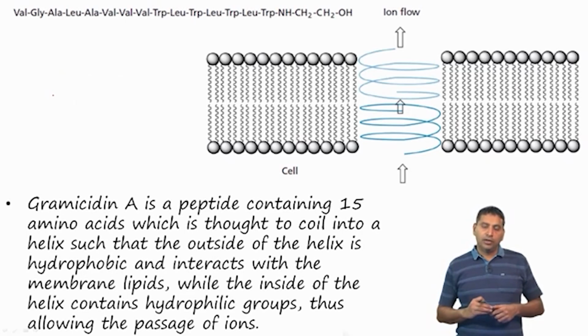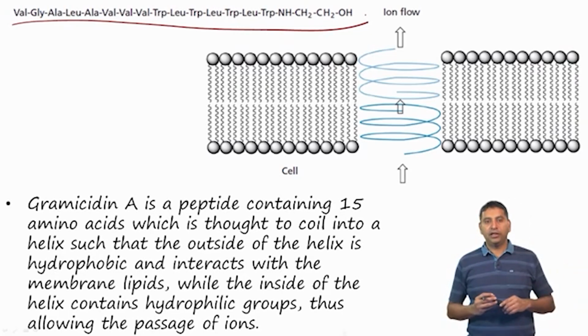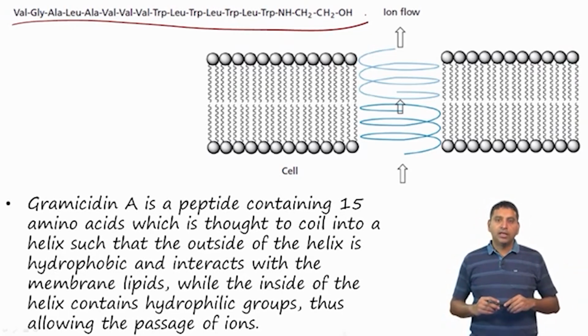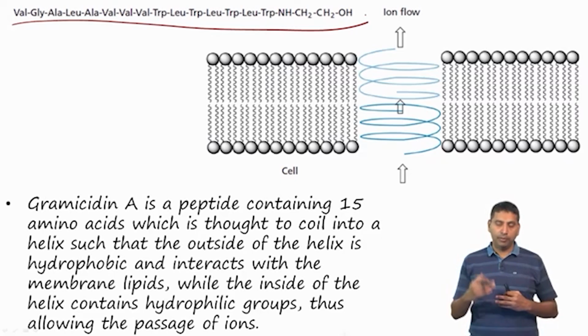There are other peptides which are also known to form these kinds of channels or pores. So, gramicidin A, whose primary structure is shown here, is a 15 amino acid containing peptide, and because it contains both hydrophobic as well as hydrophilic regions in its peptide structure, it can interact favorably with the lipid membranes.